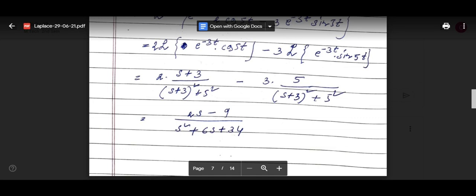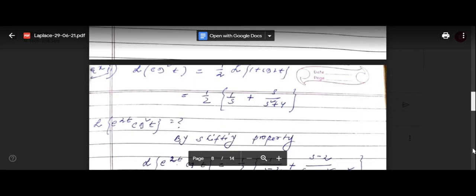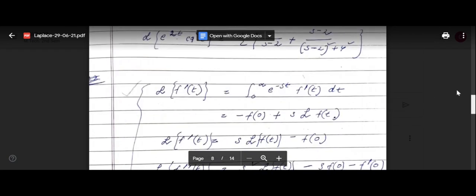Finally, for your exam purpose you should remember them, otherwise it will take time to integrate and find the formula. The basic ones you can do; you can read once again and try, like sin t cos t.